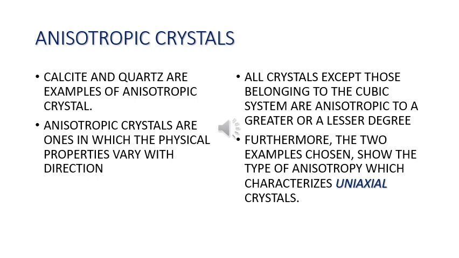Calcite and quartz are examples of anisotropic crystals. Anisotropic crystals are ones in which the physical properties vary with direction. All crystals except those belonging to the cubic system are anisotropic to a larger or lesser degree. Furthermore, the two examples chosen show the type of anisotropy which characterizes uniaxial crystals.